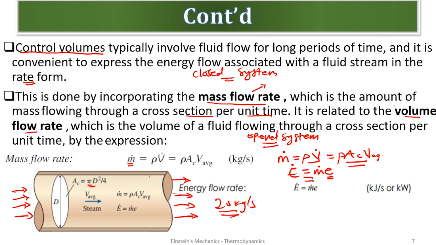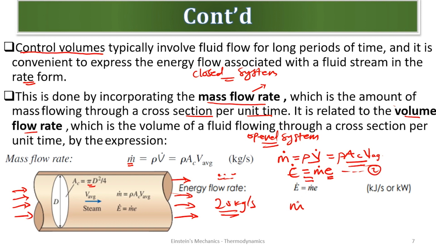The total energy of the flow or fluid that is passing through this pipe is given as the mass flow rate, that's the total mass flowing, multiplying by the energy possessed by each particle. And yes, that will give us the total energy. So when it comes to open systems or control volumes, where we have a flow, this is our energy analysis equation. E flow rate. Don't forget about the flow rate, which is on top, is given by that.